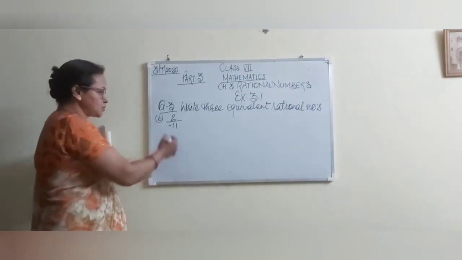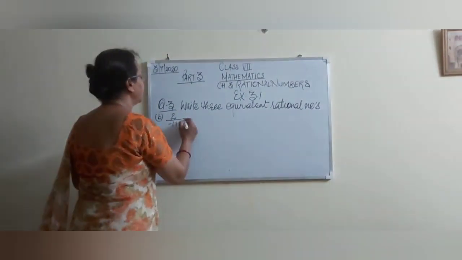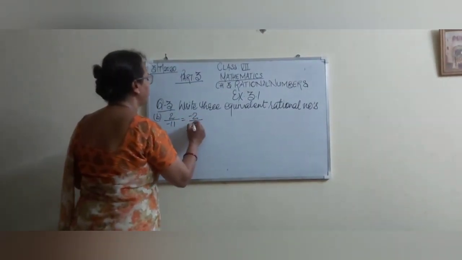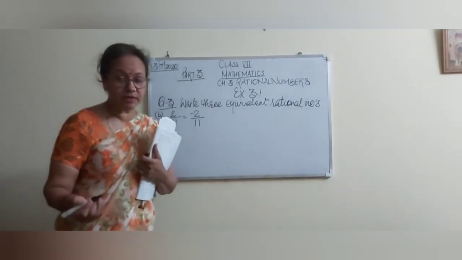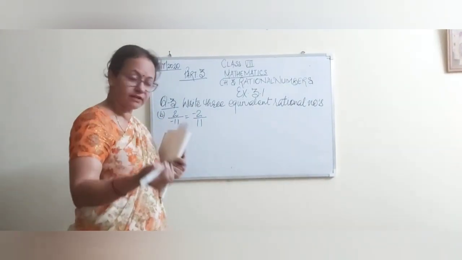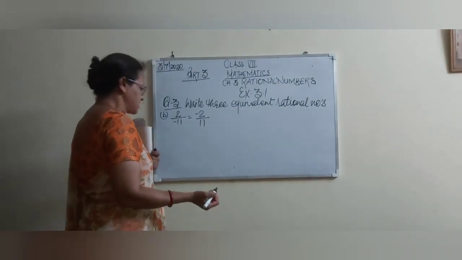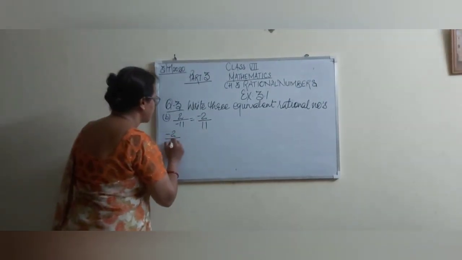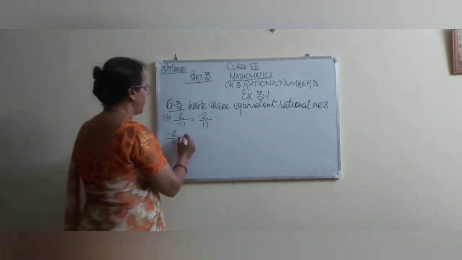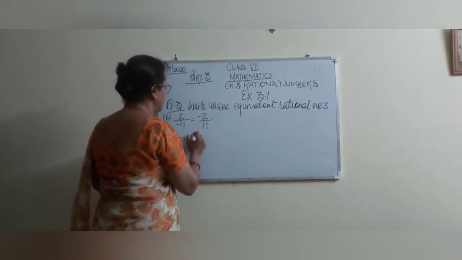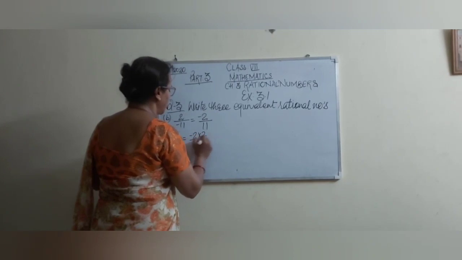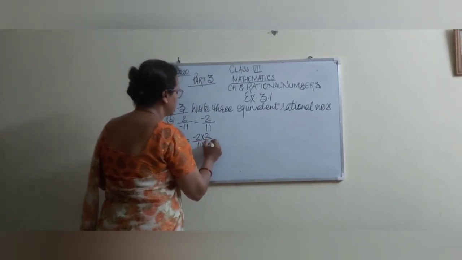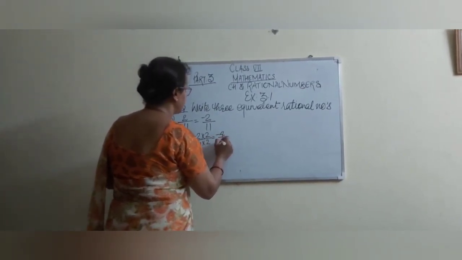Now next is 2 by minus 11. Can we write it as minus 2 by 11? That's right, we are making the denominator positive. I told you always convert the denominator to a positive. So we are going to write equivalent fractions equal to minus 2 by 11, which is equal to minus 2 into 2 upon 11 into 2, which is minus 4 by 22.